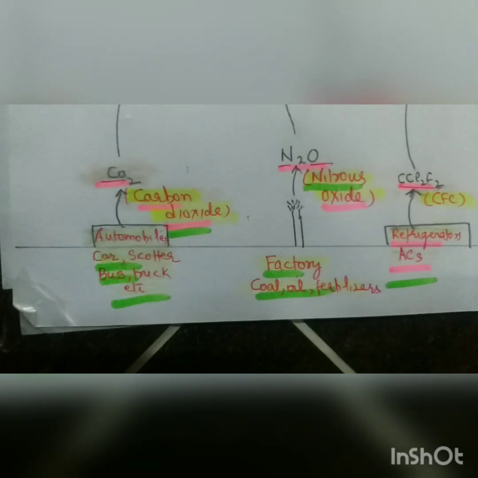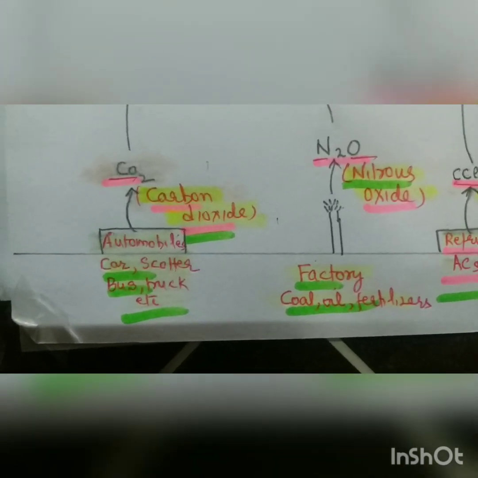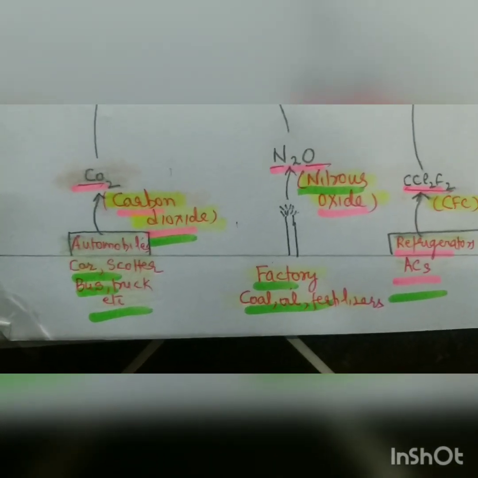Now I will tell you what these gases are. These are basically called greenhouse gases. We call it GHGs. First, we are coming to carbon dioxide. I have already told you, because of deforestation, the trees which act as a sink are fewer, so the carbon dioxide concentration increases.